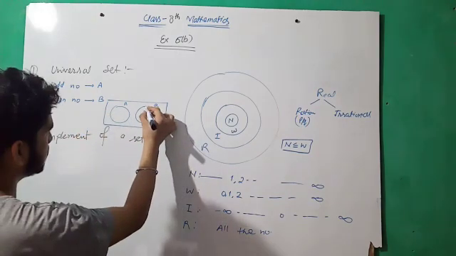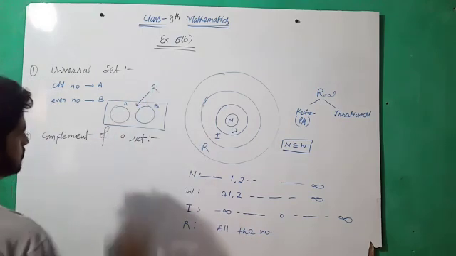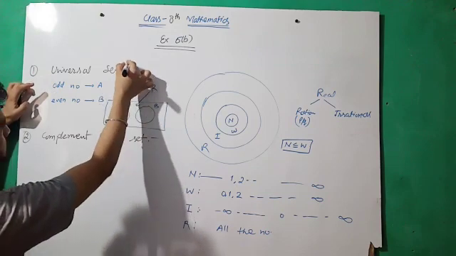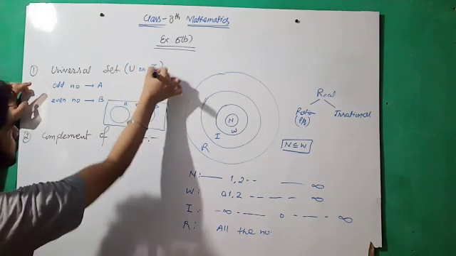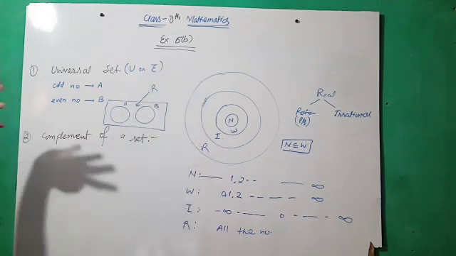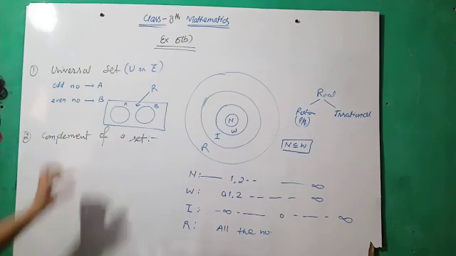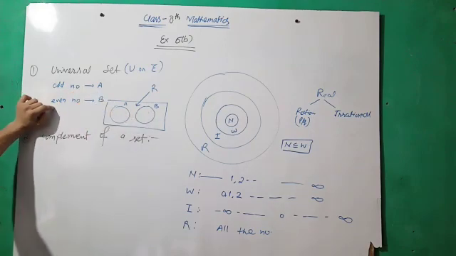And we can say that this set is the real number set R. And the universal set is either denoted by U or epsilon. Here R is the universal set because R contains both the sets A and B, odd numbers plus even numbers.